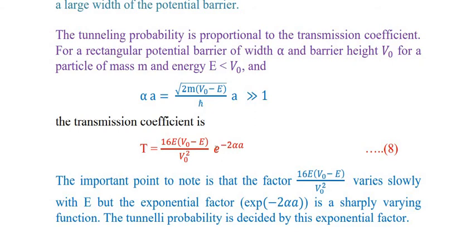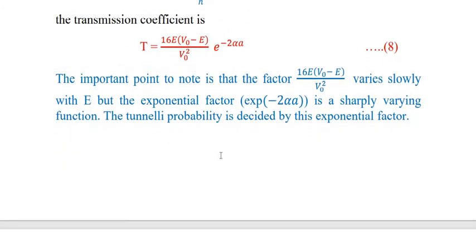So the tunneling probability is decided by this exponential factor.